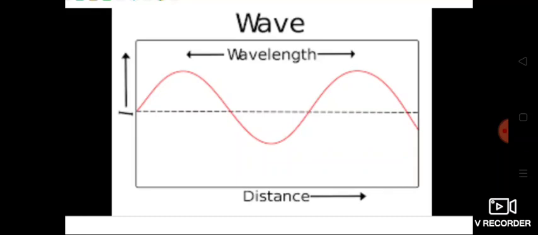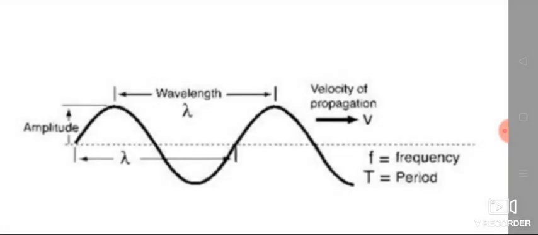Wavelength. What do you mean by wavelength? Already we said that it is the difference between one crest and another crest. So this distance is known as wavelength. Actually it is a distance. So all these properties like wavelength, amplitude, frequency are present in a subatomic particle. That is what is known as wave nature.